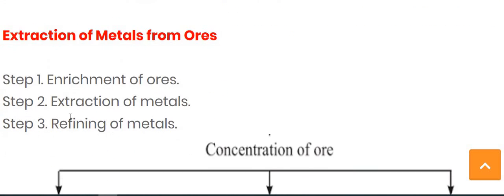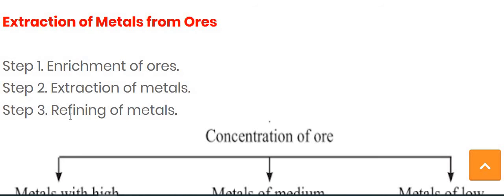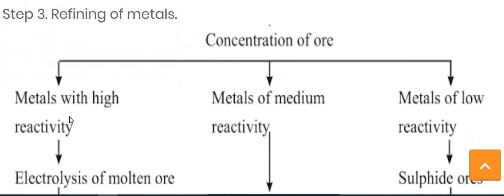Now the next one is extraction of the metal from its ore. For that, mainly three steps are used. The first step is enrichment of the ore. The second step is extraction of the metal, and the third step is refining of the metal. Now let's see the concentration of the ore.